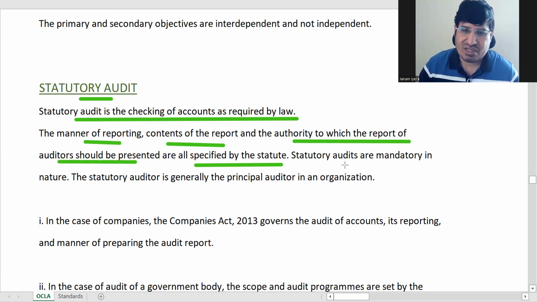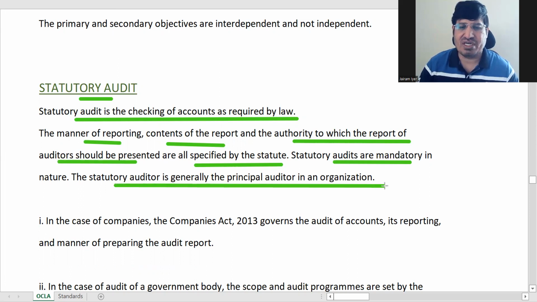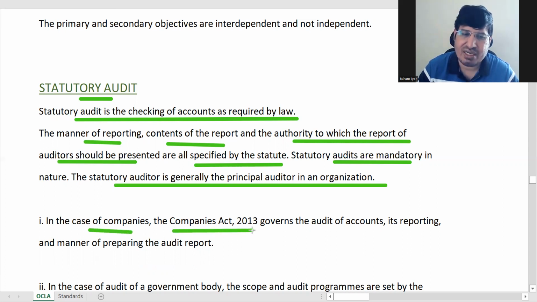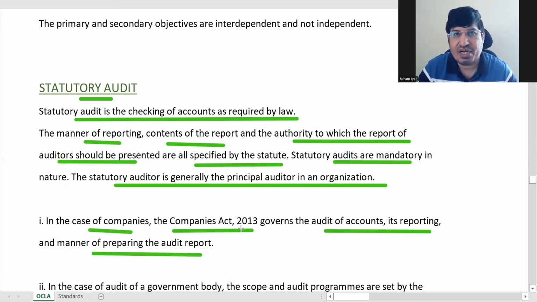Statutory audits are mandatory in nature, and wherever there is a statutory auditor, he will be the principal auditor, like the chief auditor of the organization, because he will not report to any other auditor. In case of statutory audit for companies, the Companies Act will provide how to do the audit, and it will govern the audit, reporting, manner of reporting, everything. Which statute? Companies Act 2013.